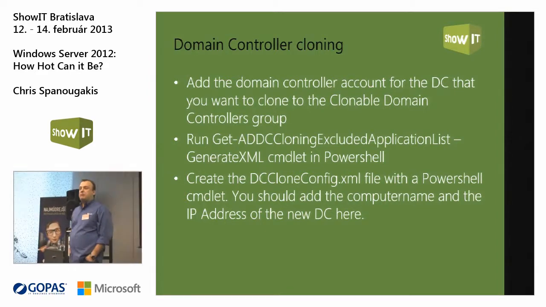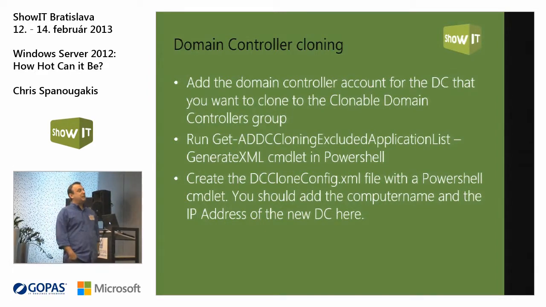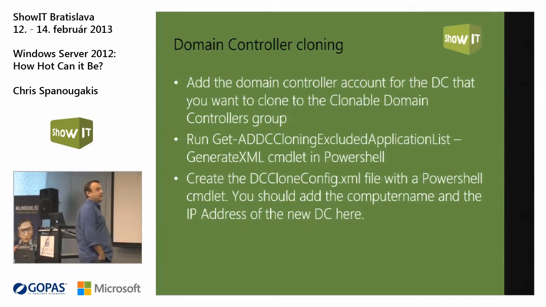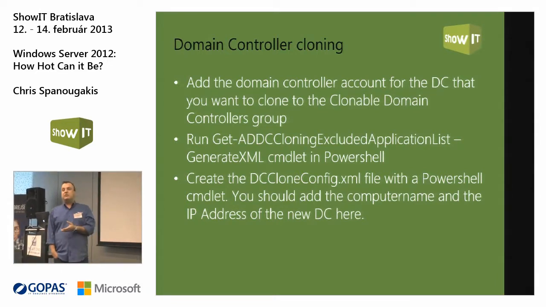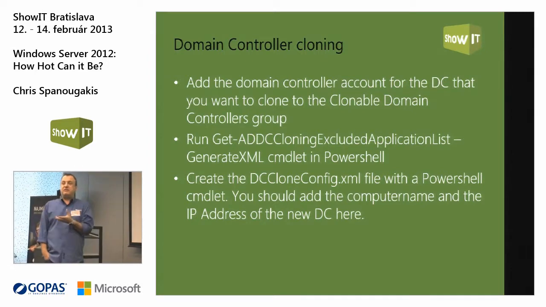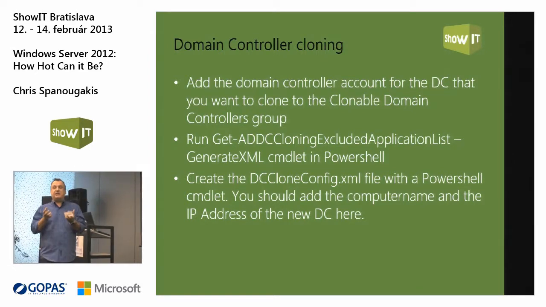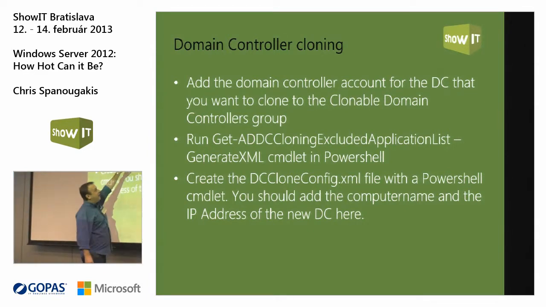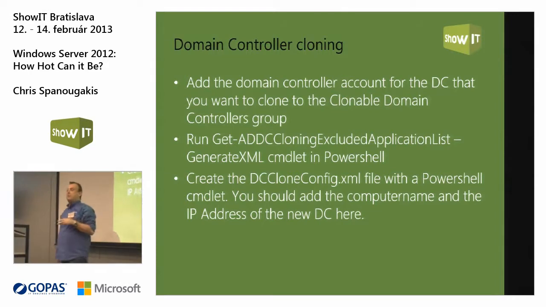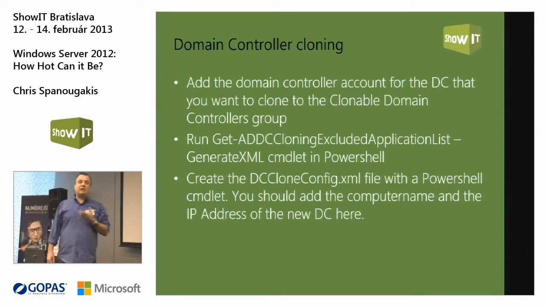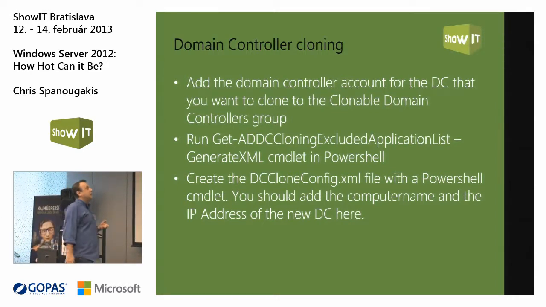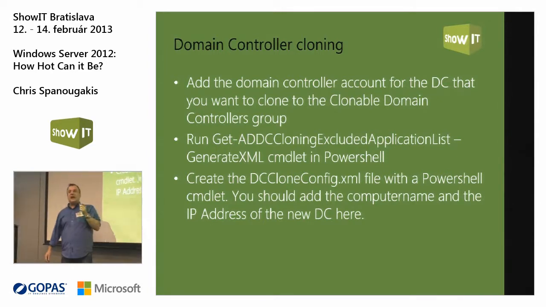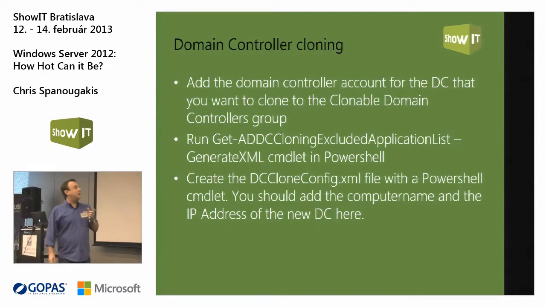Why is this? Because maybe this domain controller has some applications that cannot be cloned, like the DHCP. What happens if you create an exact copy of the DHCP? You cannot have both DHCPs running. You should go and change the configuration a little bit. So this command will create an XML file with all the applications that are not compatible with domain controller cloning, like the DHCP. Okay, this XML file will be stored in the NTDS folder in the domain controller.